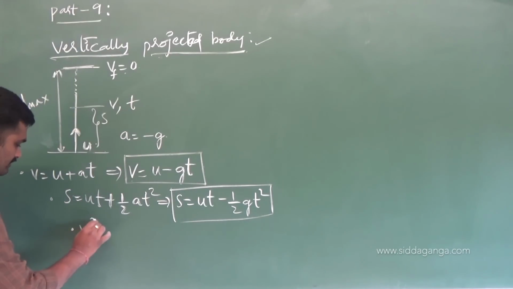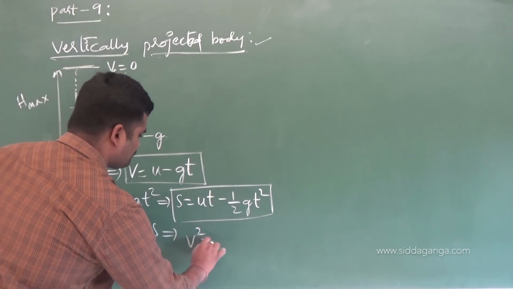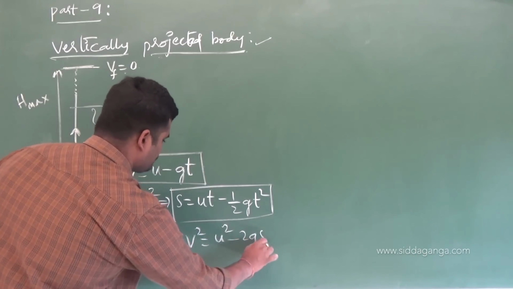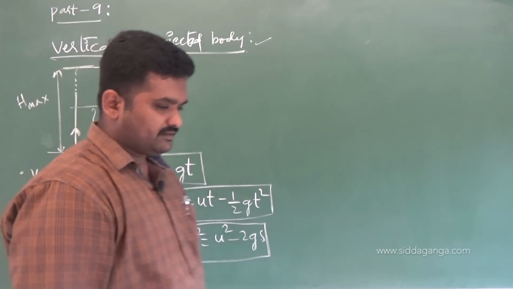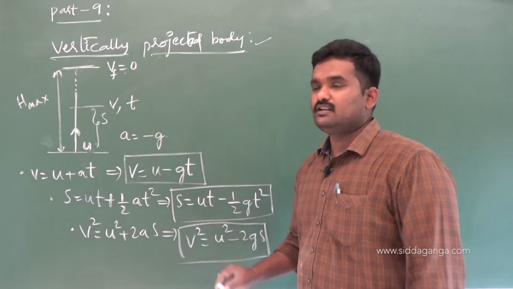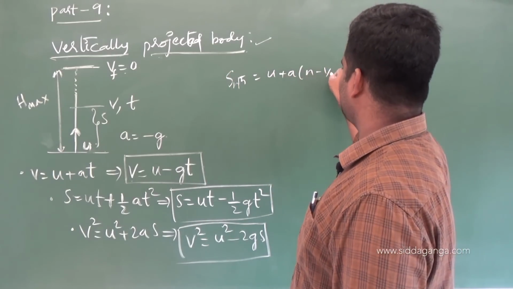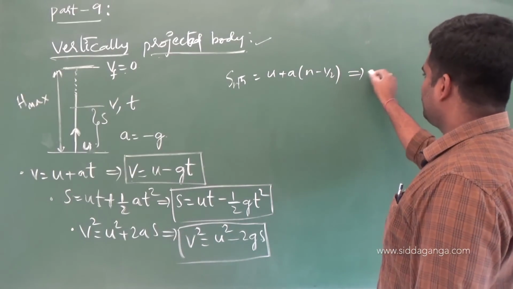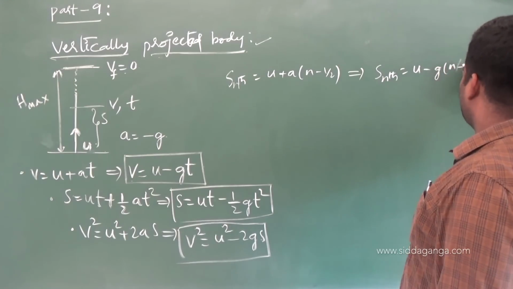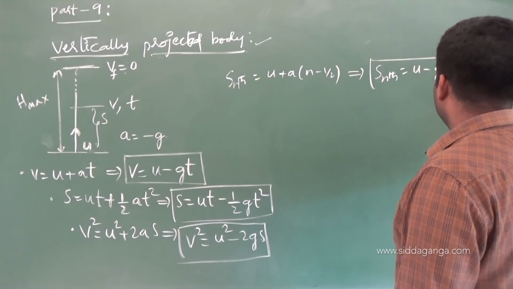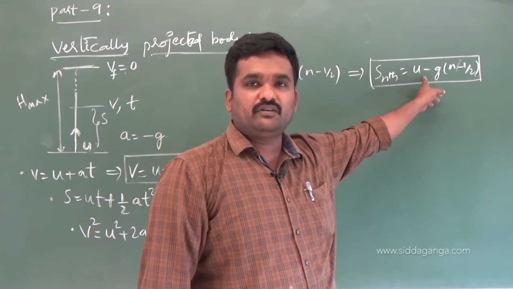And then V square equals U square plus 2AS. This can be written as V square equals U square minus 2 into G into S. This is the formula you have to write for a body which is thrown vertically up, or vertically projected body, equations of motion. One more, Sn, also you can write. What is the formula for Sn? U plus A into N minus 1 by 2. This equation we are going to rewrite as Sn equals U minus G into N minus 1 by 2. This is the displacement of the body in the nth second for a vertically projected body.